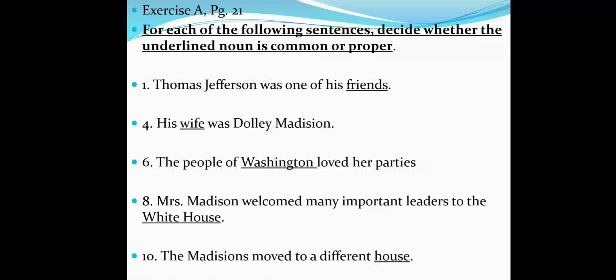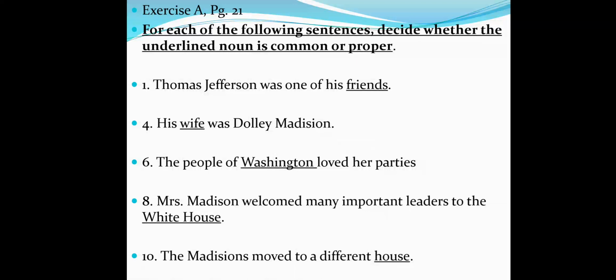Number 4. His wife was Dolly Madison. The word wife. Who can give me the answer, please? Number 6. The people of Washington loved her parties. Washington. Who can give me the answer?